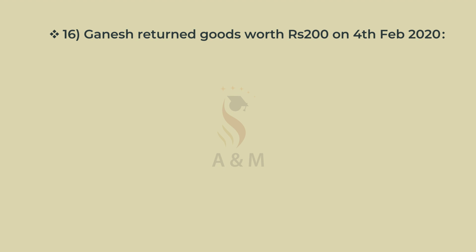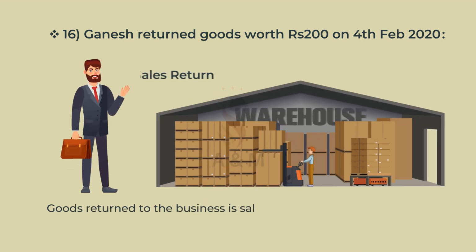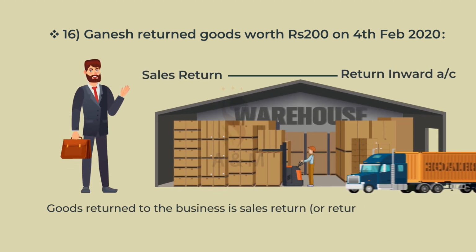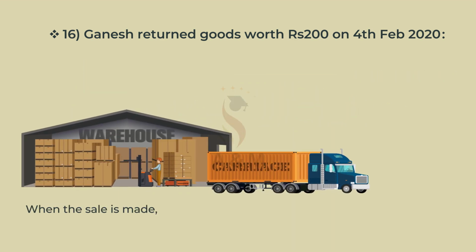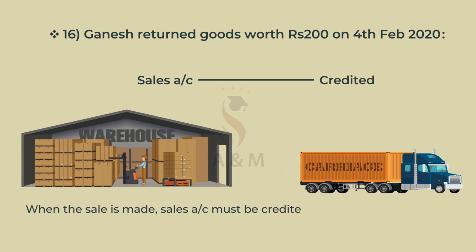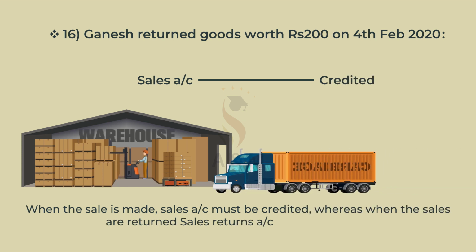16th. Ganesh returned goods worth ₹200 on 4th Feb 2020. Goods returned to the business is sales return or return inward account. When the sale is made, sales account must be credited, whereas when the sales are returned, sales returns account must be debited.